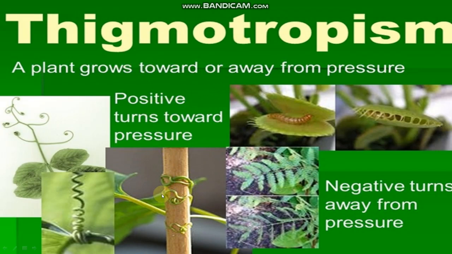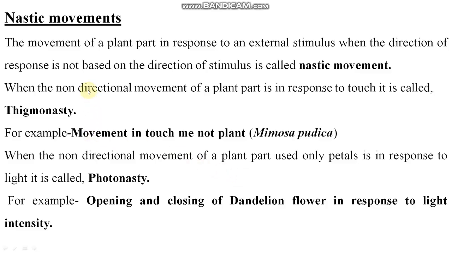Positive: turn towards pressure. See, this coiled structure is called a tendril, right? So when it touches it here, it just climbs. Negative: turns away from pressure. Clear? Positive and negative, hope you people are getting. So now comes to nastic movements.